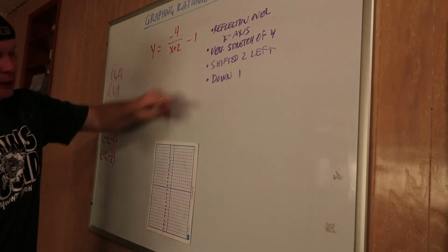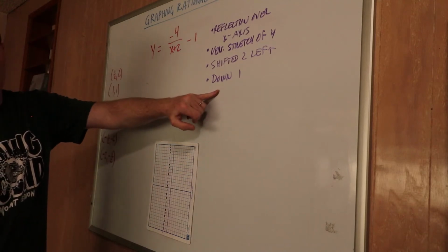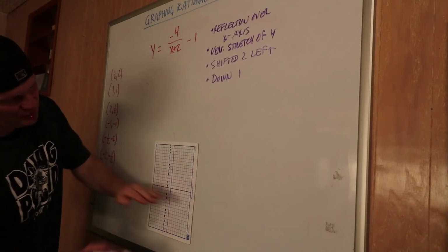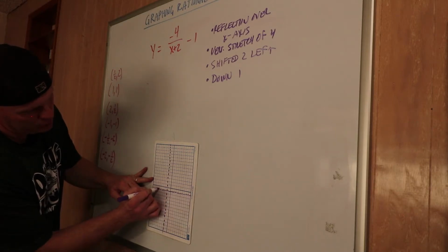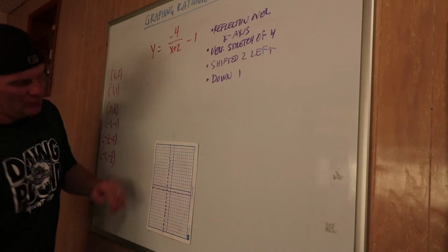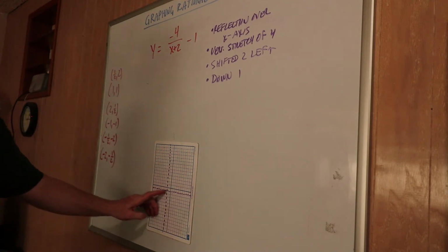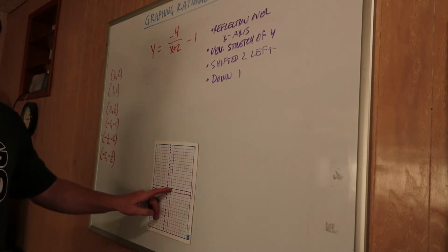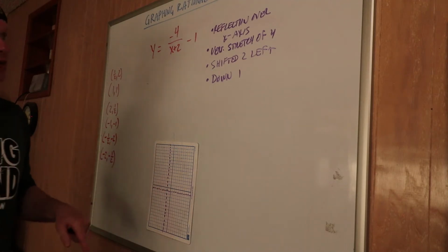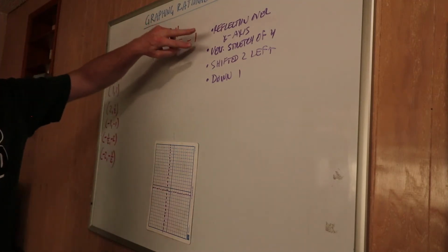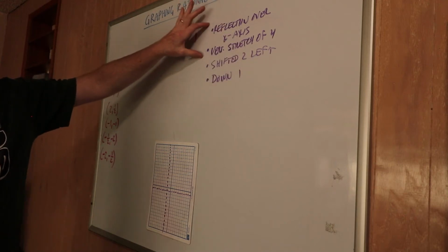Okay, and then normally our other asymptote is the x-axis, but notice we move down 1. So I'm going to take this line and move it down 1. Okay? So we have here a new origin, basically. Instead of starting everything from right here, we're going to start everything from right here. And then once we move those asymptotes, we're going to ignore this stuff and just do this part.